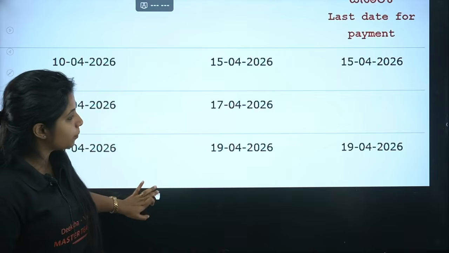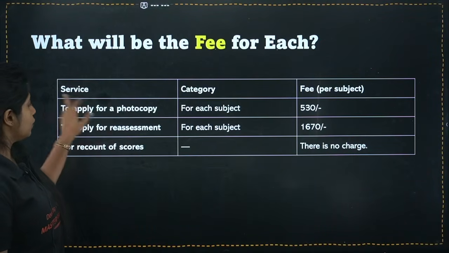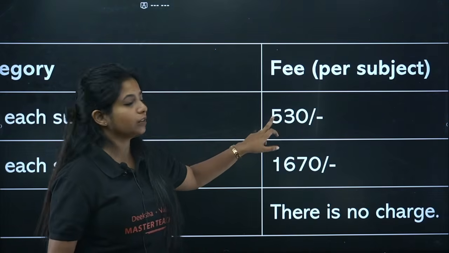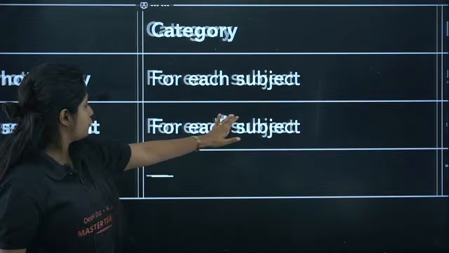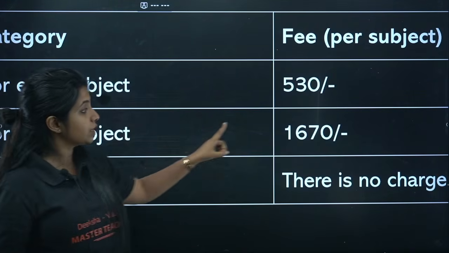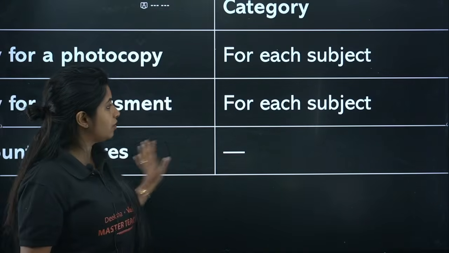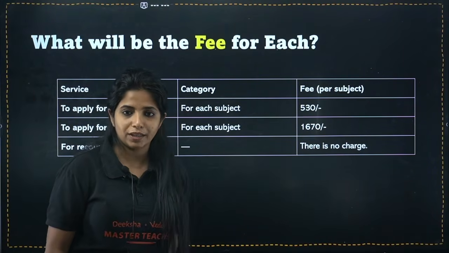For getting the photocopy and also for re-evaluation, you would have to pay. Now, to apply for a photocopy for each subject, it is 530. So subject wise, it is going to be 530 per head, and for re-evaluation of each subject, it is 1670 rupees. And if you talk about retotaling, for retotaling there is no charge. Okay, there is no charge.